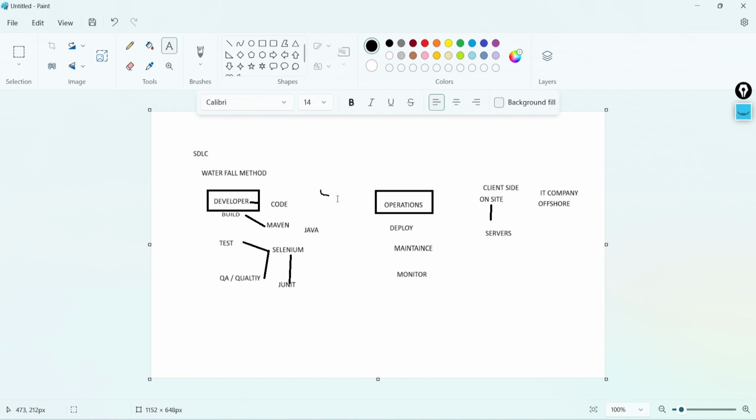So now in this case, as I mentioned, there are two teams working parallelly. There was no interaction between these two teams. The issue was that there was no collaboration between them. Whenever a failure happened with the application, the operations team used to blame the developers, and the developer teams